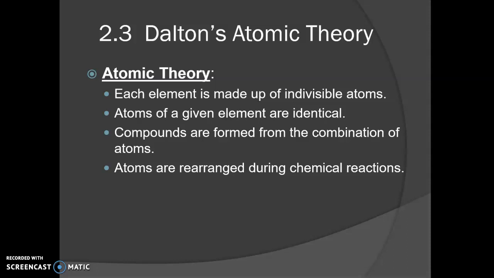So the first sentence says each element is made up of atoms. We believe that to be true. However, the indivisible part is not true. We now think that atoms can be broken down into smaller pieces. The second one says atoms of a given element are identical. Identical is a strong word. That means exactly alike, and they're not. Atoms of a given element have to have the same number of protons, but that's it. They can have various neutrons, various electrons, various energy levels. They just have to have the same protons to be the same element. So that is not something that we believe today.